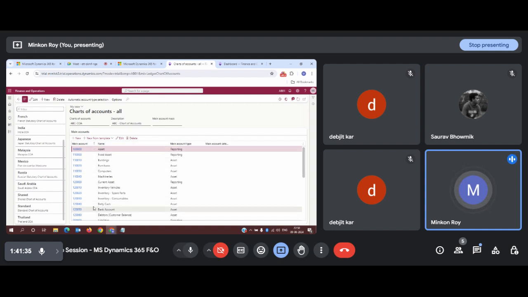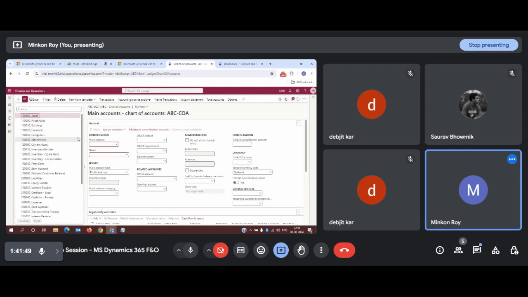So while creating a new main account, how can we create it? We need to click on new. Once we click on new, a new form will open up. Here you need to provide the main account number. This is the main account number we have given, like 1 lakh. So I've given 1 lakh as a main account number.